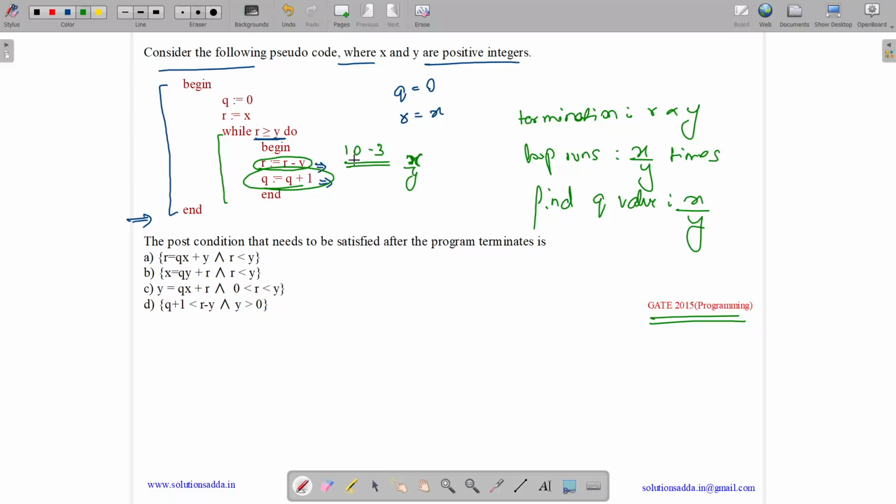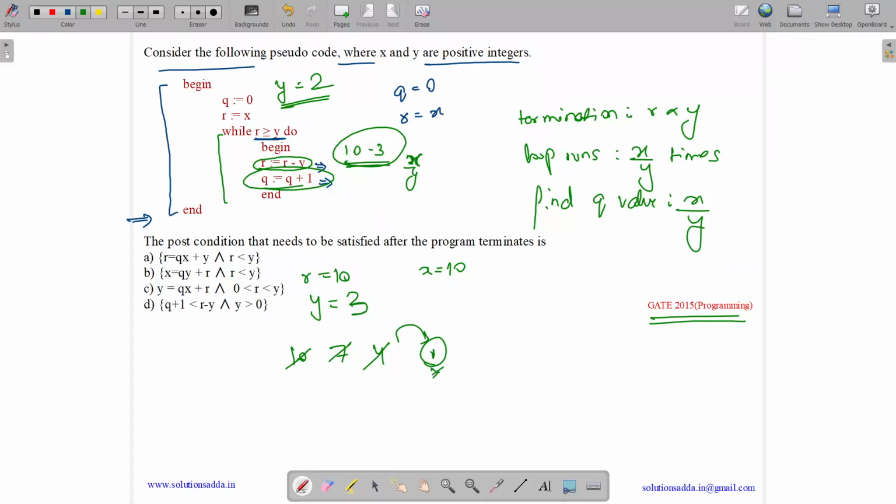Suppose we are decrementing it by 3 each time, and suppose y is 3. Initially x is 10, so r is 10. Then we are decrementing it by 3 each time. So first r is 10, then it becomes 7, then it becomes 4. Then when it becomes 1, we terminate the loop.